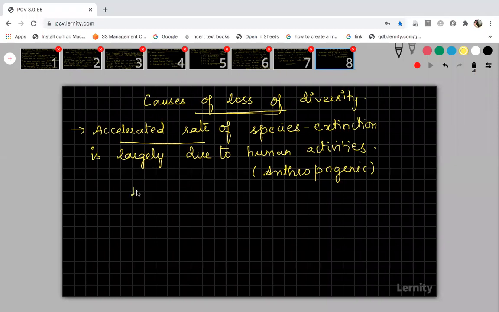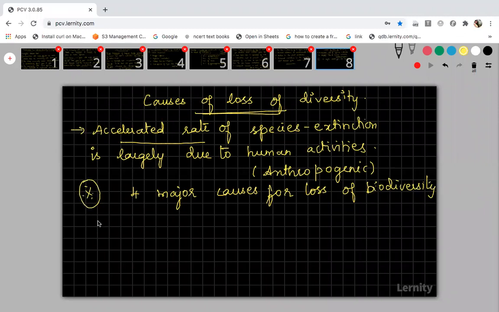So there are four major causes for this loss of biodiversity, and together they are called the evil quartet. This is a very important 5-mark question in this chapter. What are the four major causes of loss of biodiversity?